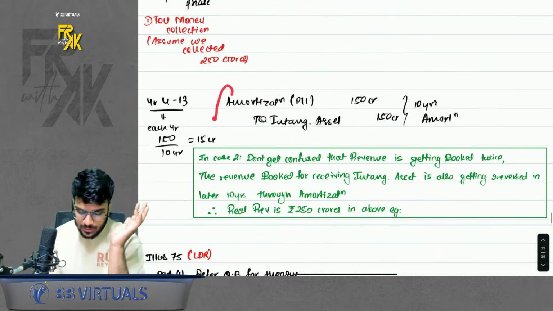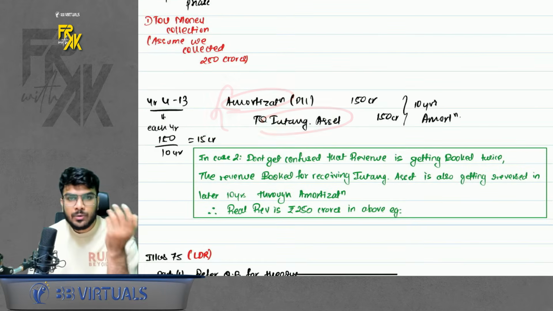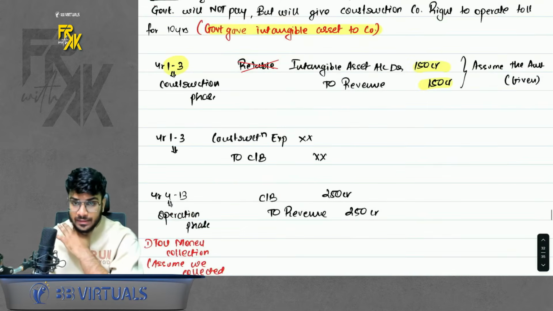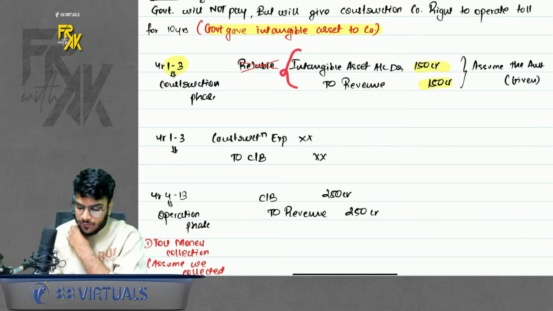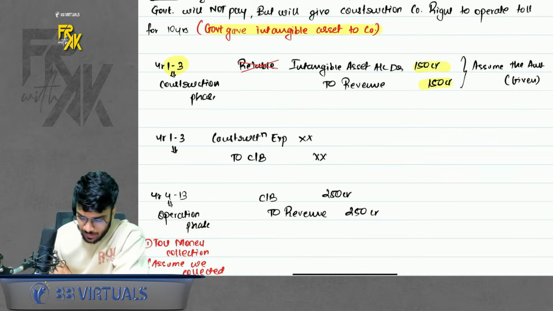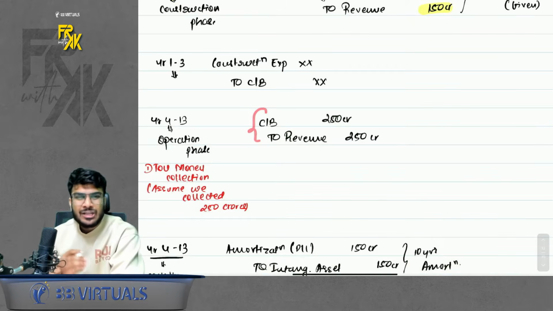So you need to amortize the license also. Amortization to intangible asset 150, 150, simple. Okay. Don't get confused by one thing that you might say, sir, revenue is getting booked twice. You are booking the revenue for intangible also. You are booking the revenue for toll collection also. It is not getting booked twice.